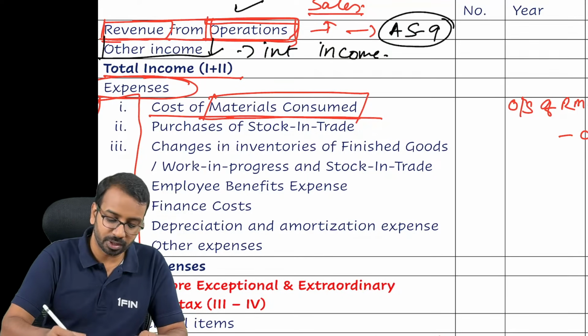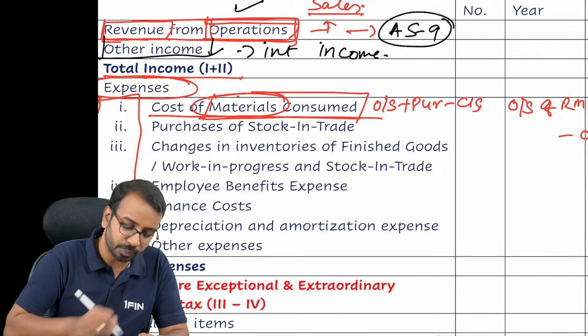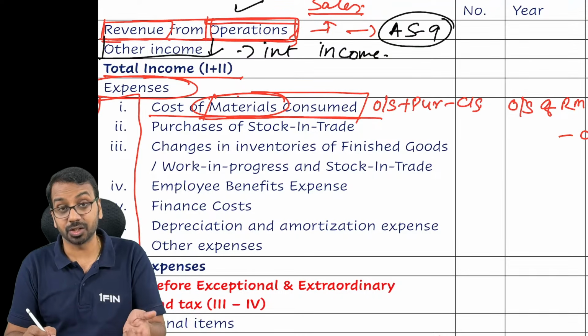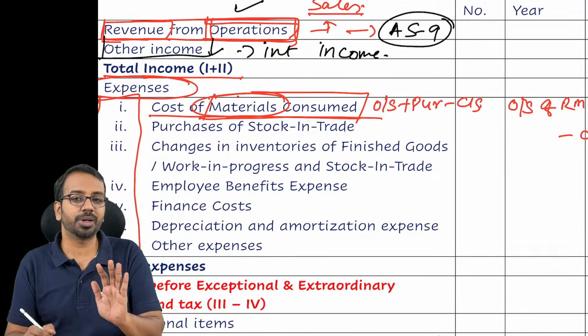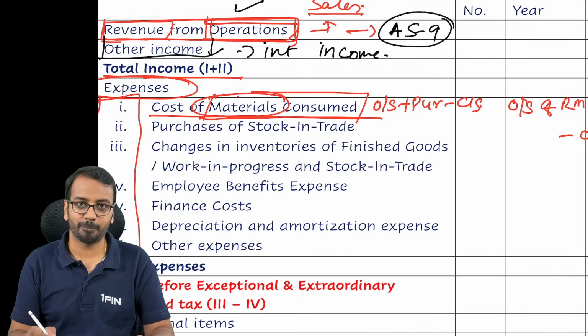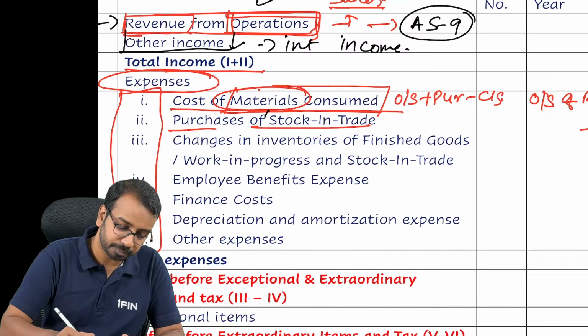In the examination, they may give you this directly, or they may give you different components and you have to do the computation.